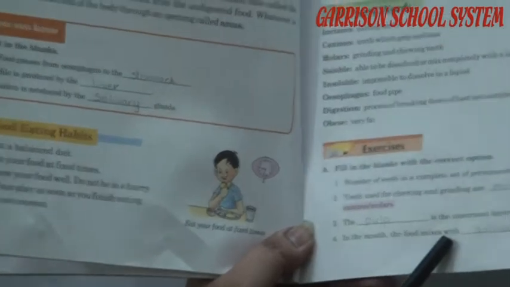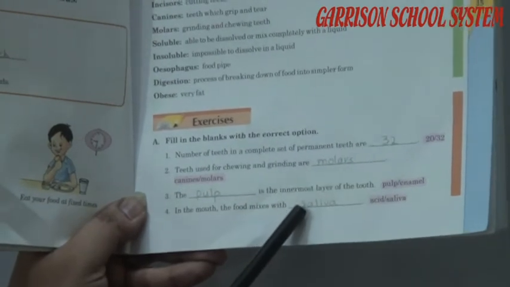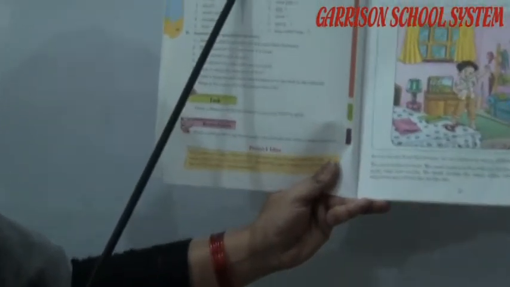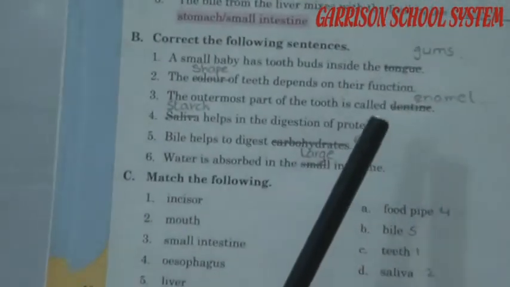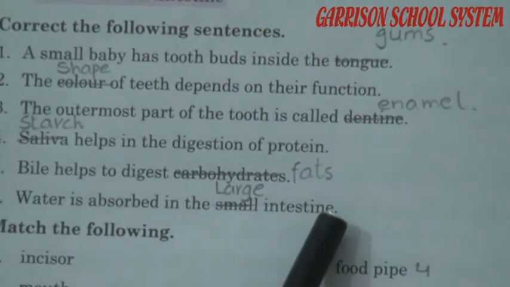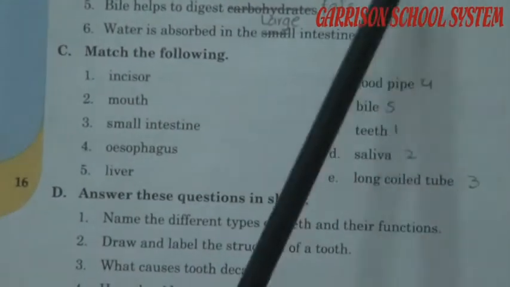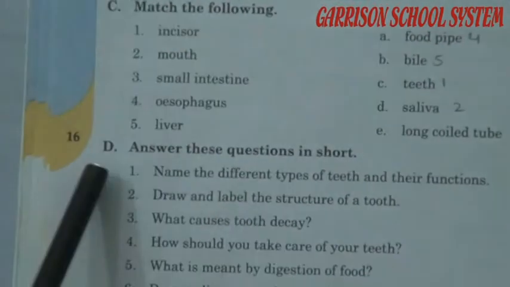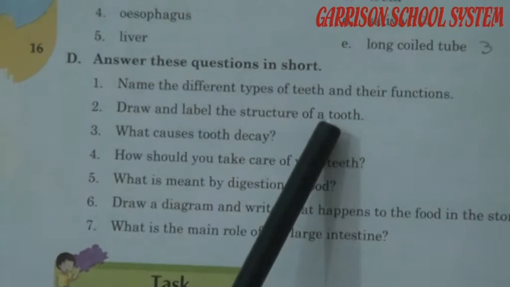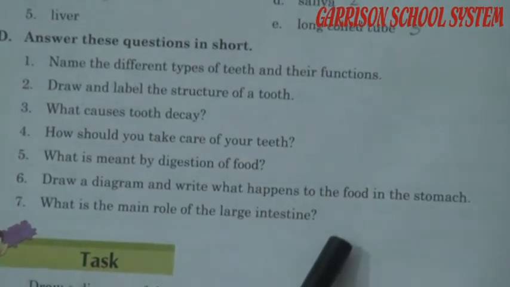After that, exercise part A, fill in the blanks with correct option. You have to write their answers in the book. Part B, correct the following sentences. You have to correct these sentences and also write their answers in your science notebooks. Match the following, Part C of your exercise. Write their answers in front of the statement. The D part is answer these questions in short. You have to write their answers in very neat writing in your science notebook.